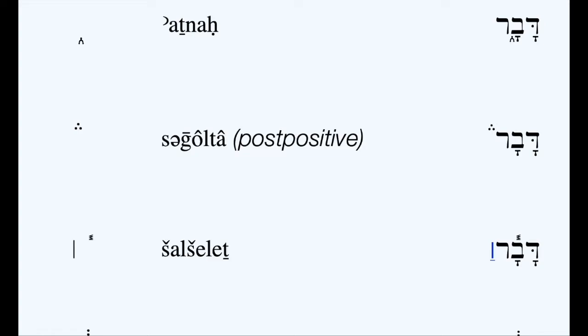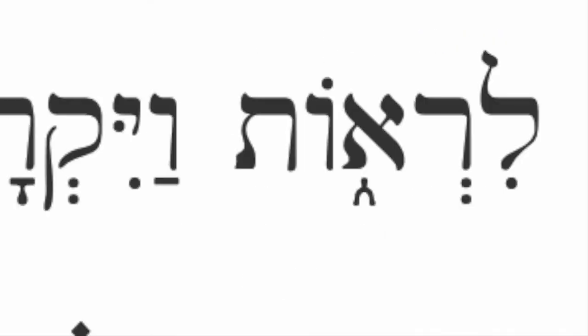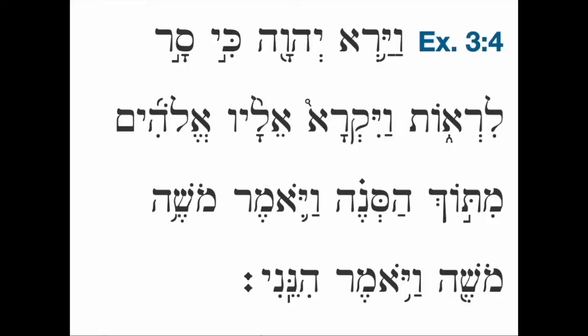You can assume when you see an atnach, a lot of times there will be, in the English translation, a comma, a semicolon, maybe a period, some kind of punctuation mark. But usually there is a break in thought. So when we look at Exodus 3:4, notice where the atnach shows up. It shows up under the word lirot. Vayar Adonai ki sar lirot, and the Lord saw that he turned aside to see, or to have a look, if we're not being too wooden here.